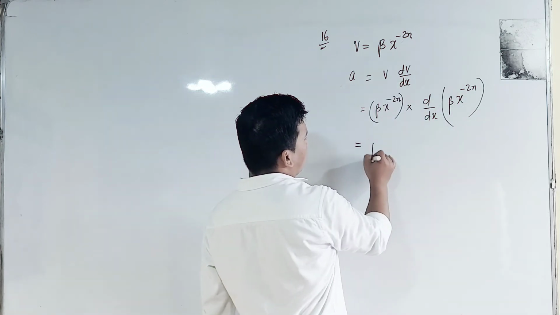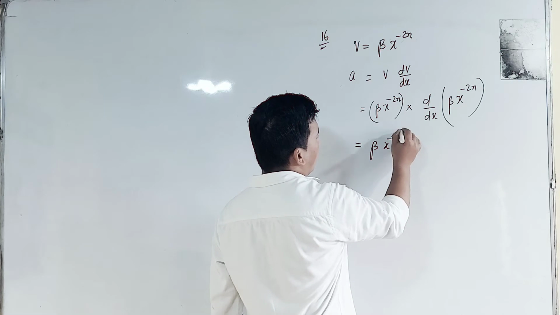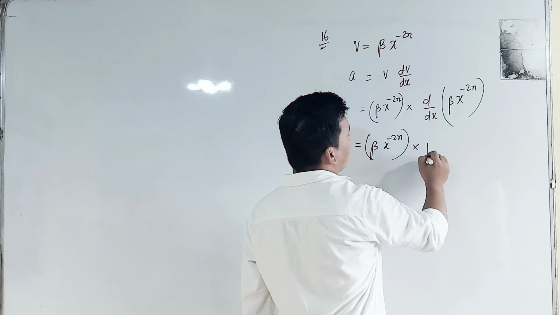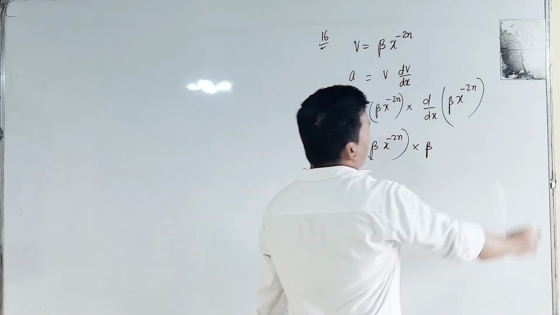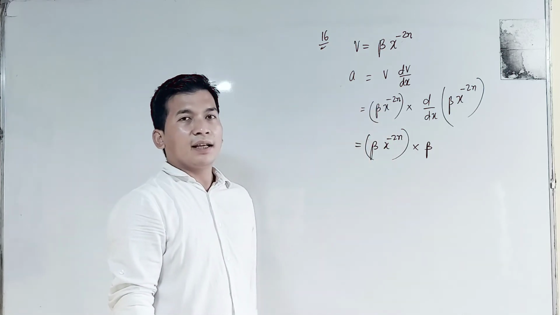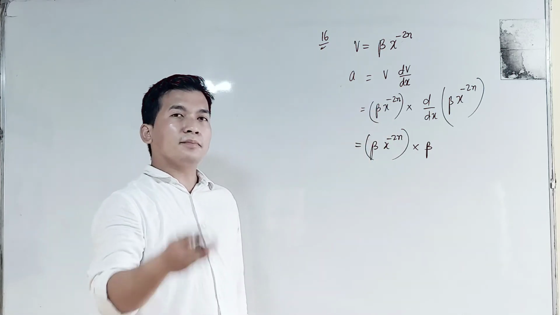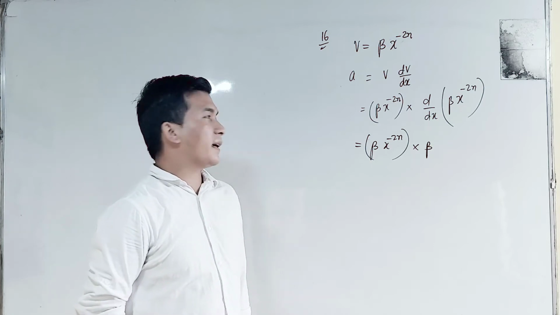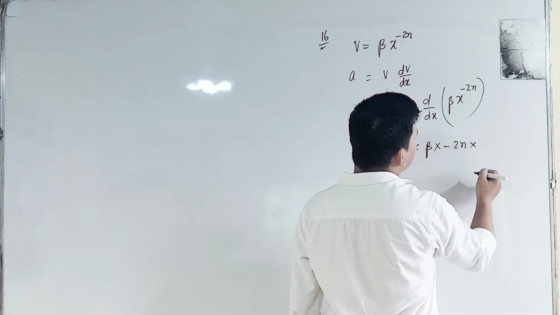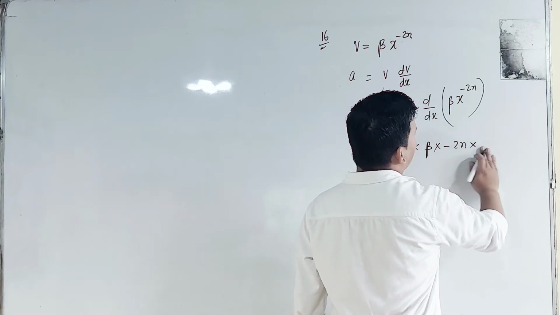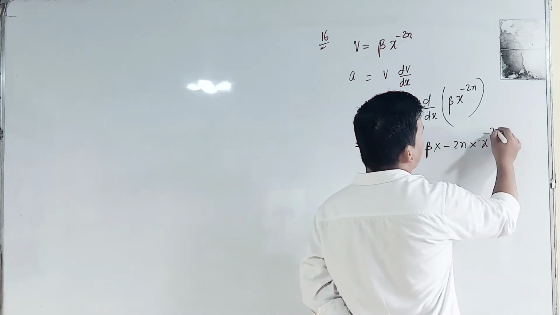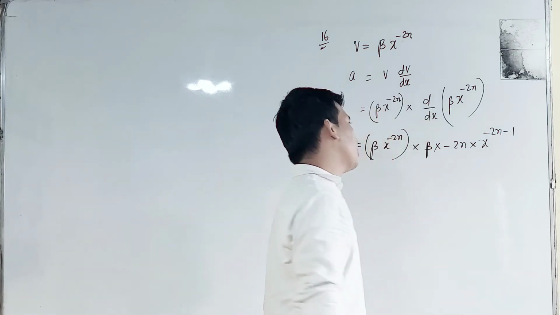So this will be beta x power minus twice n. Here this beta is constant, so we can take it out from the differentiation, and we do know the power of this x. X is being raised to the power minus twice n, and we know that for differentiation the power becomes our multiplier. This must be multiplied with minus twice n, and what will be the new power of x? The power will be reduced by 1.